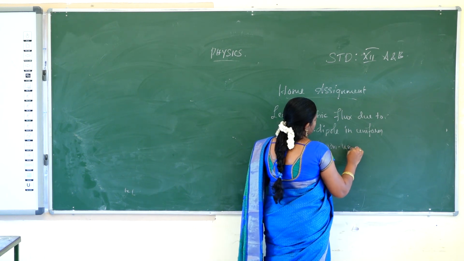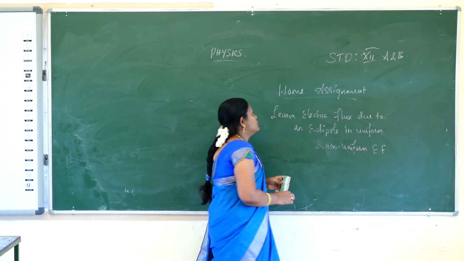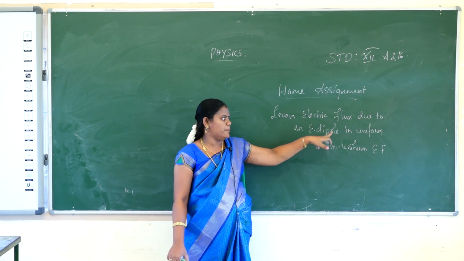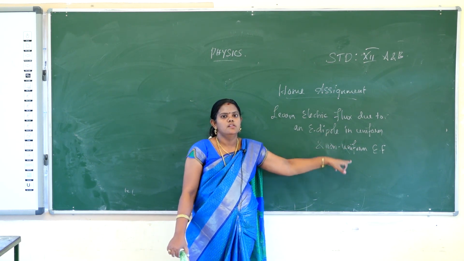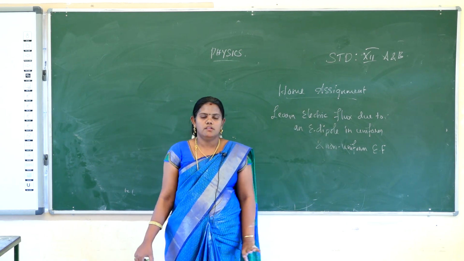So what is the homework today? Learn electric flux due to an electric dipole in uniform and non-uniform electric field. Uniform electric field, non-uniform electric field, calculate the electric flux. Okay, this is today's homework.